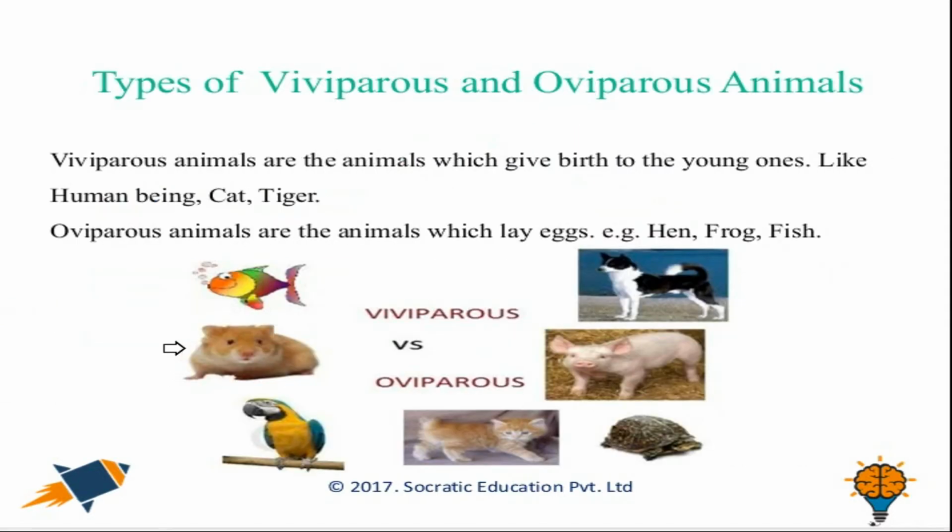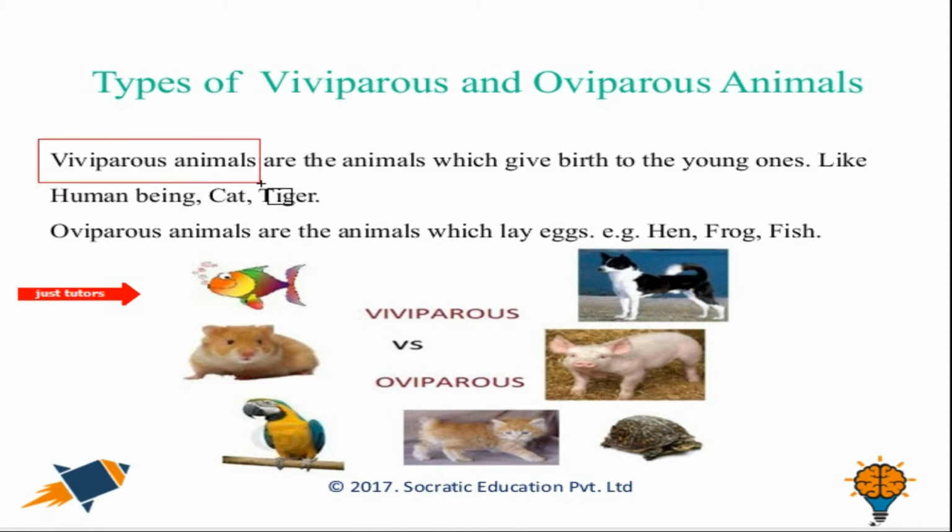Proceeding further, we have the next topic which talks about types of viviparous and oviparous animals. Viviparous animals are animals which give birth to young ones, like human beings. So basically when a human being gives birth, it's another human being. A cat gives birth to another cat. A tiger gives birth to another tiger. So the product after reproduction comes out as another living organism. That type of animal is termed